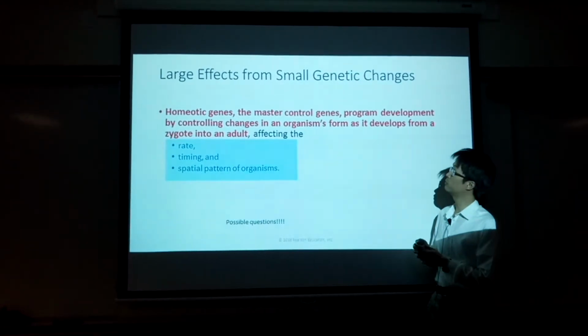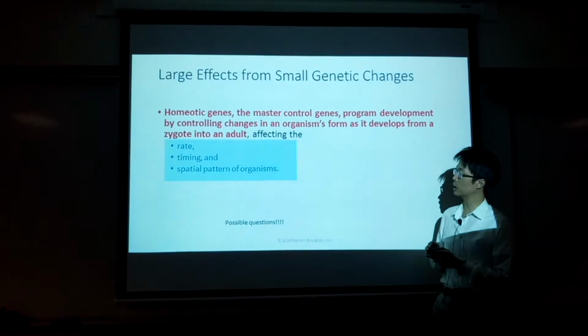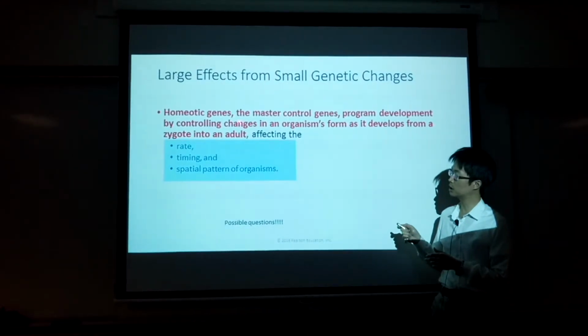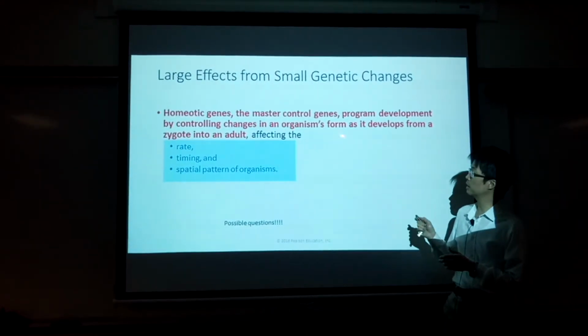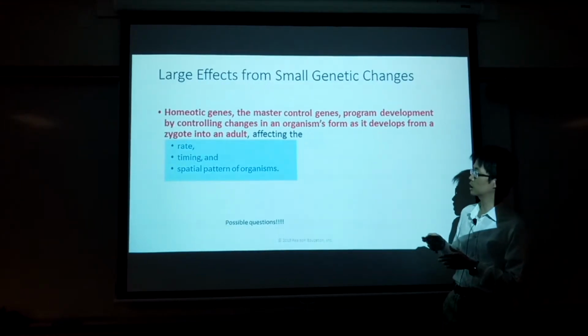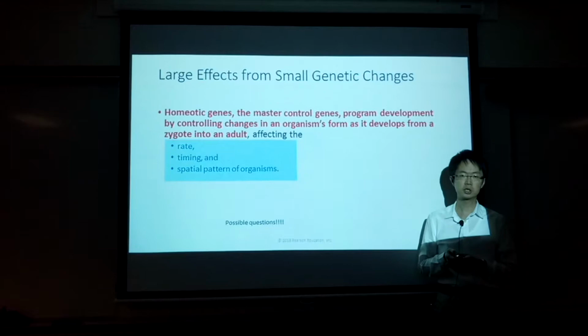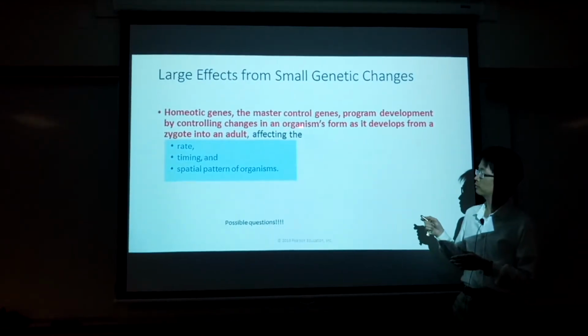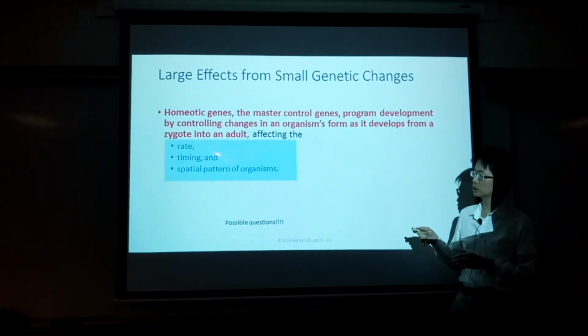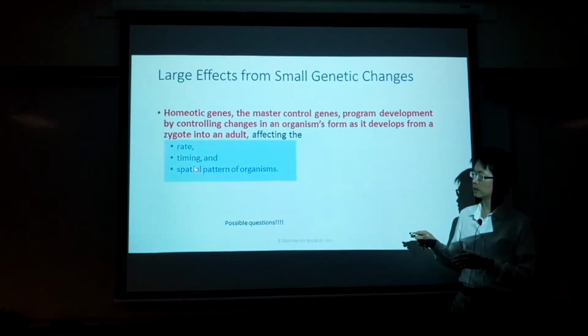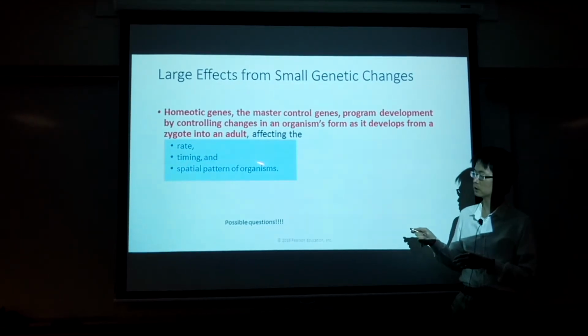And then from genetic changes, we have something called the homeotic gene. The homeotic gene is a master control gene that can control the expression of other genes, and therefore it can control the structure of the organism. The homeotic gene affects the rate, timing, and spatial pattern of the organism.